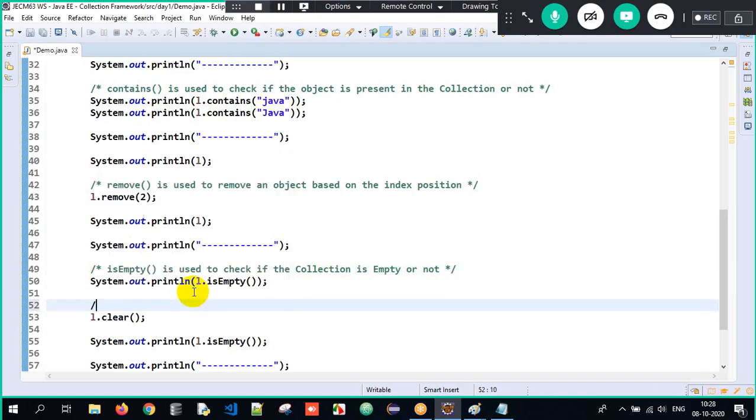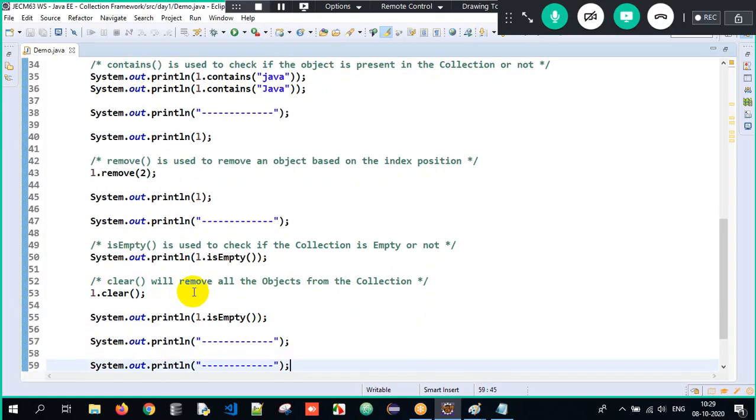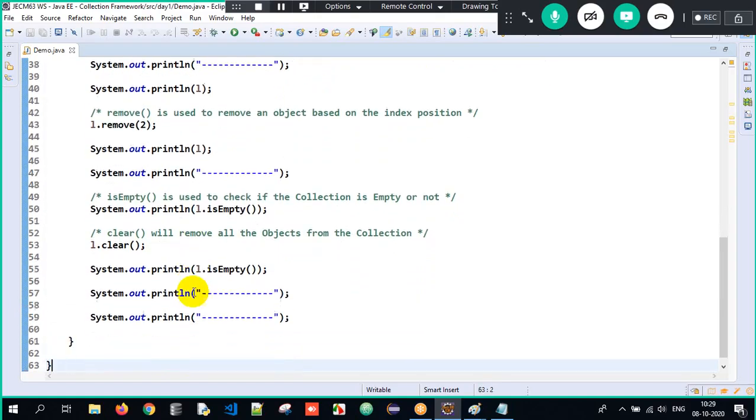And then what is the job of the clear method? The clear method will remove all the objects from the collection. So this is all about the working of the entire process here. Got the clarity? This is what we are supposed to understand about the collection here. And we have one more method.